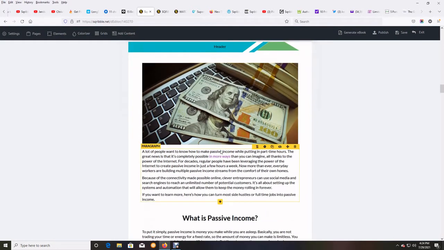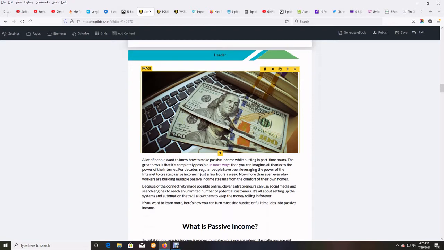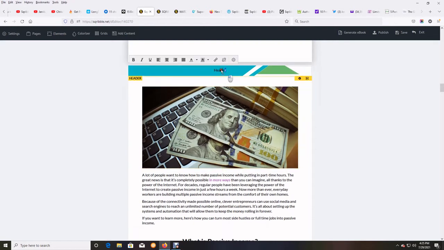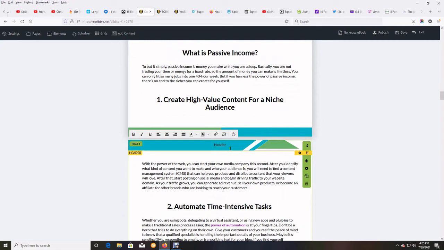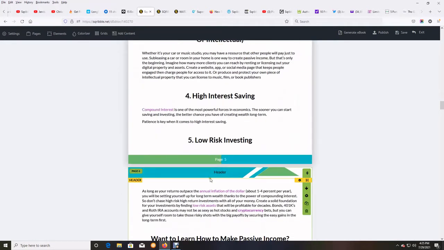See, now I got rid of that page. It should start right here. Now I want to get rid of these words. I don't want any words where it says header. I want to get rid of that. I just want the separator. Same here. I'm going to get rid of that. I don't want those in there.